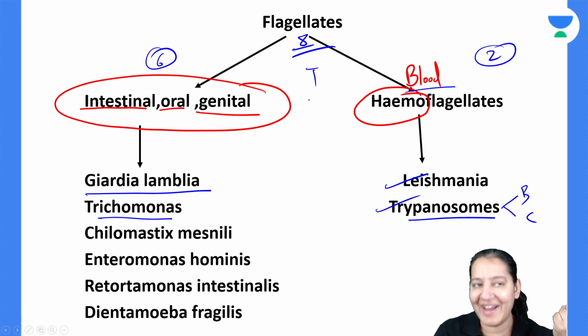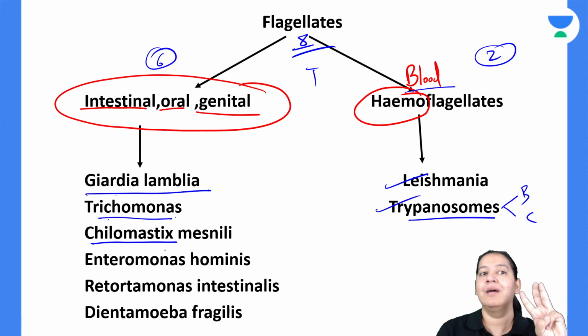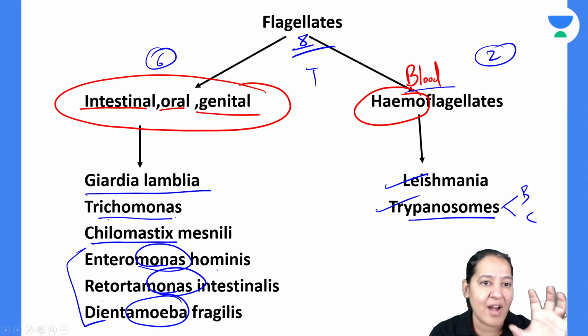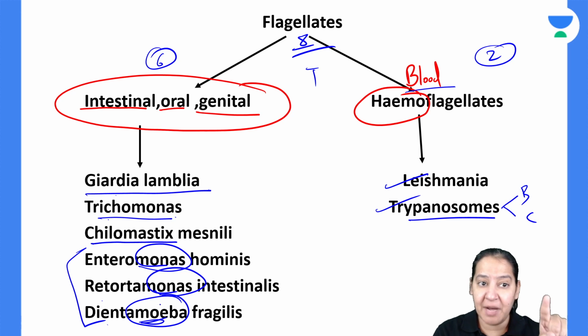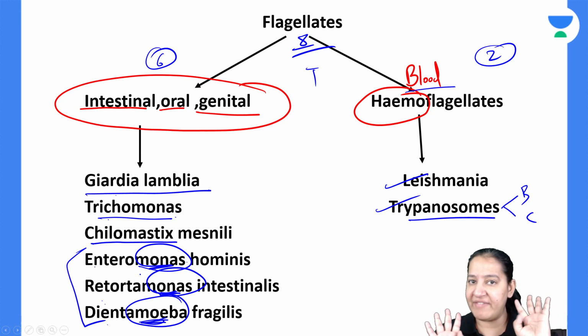Trichomonas vaginalis, right? So Giardia lamblia, trichomonas, chilomastrix, Enteromonas, Retromonas, and Giant amoeba. These are the misnomer. By looking at the name, you feel these are amoeba. Giant amoeba, but it is not an amoeba. Please mind my words. Giant amoeba has amoeba in the suffix, but it is not an amoeba. It is a flagellate. And here there is mona, monas, Enteromona, Retromona. But it looks like amoeba. No, but these are not amoeba. These all are flagellates. So total we are having 6 in number.